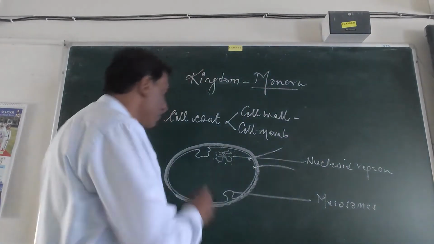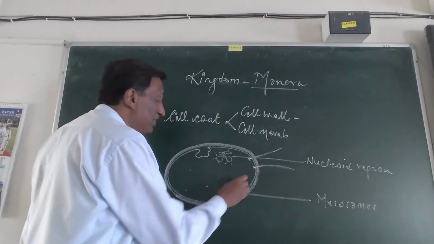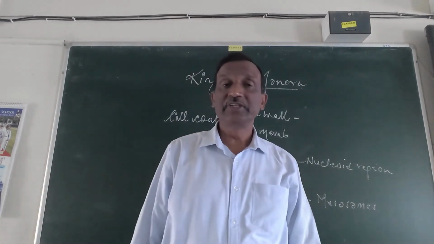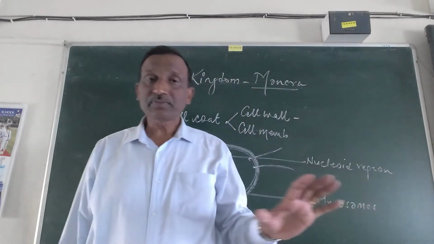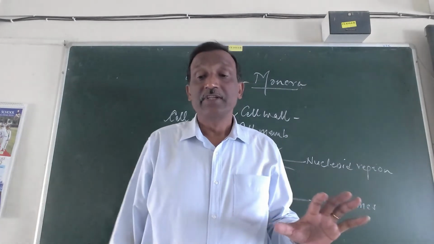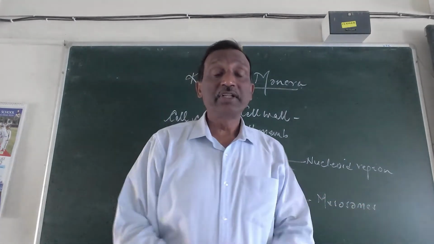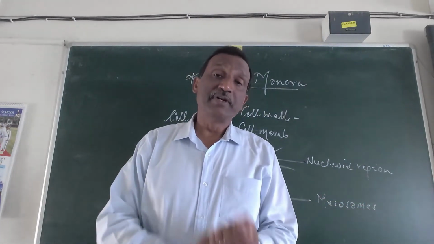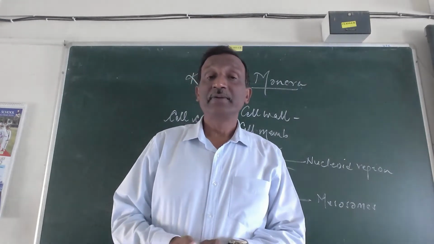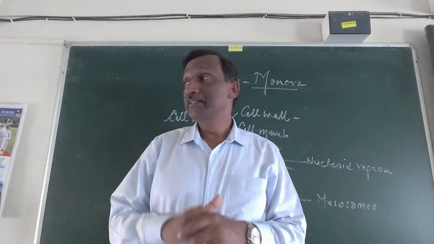And in the cytoplasm, the only cell organelle which they have is ribosomes. So that's all. There is no complexity at all. So if the complexity is not there, their life will be very simple. Now come to the next, that is lifestyle. So their lifestyle is very, very simple.